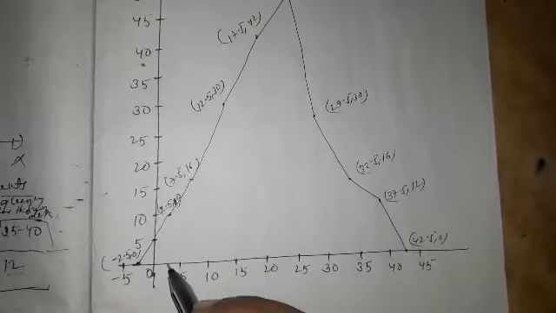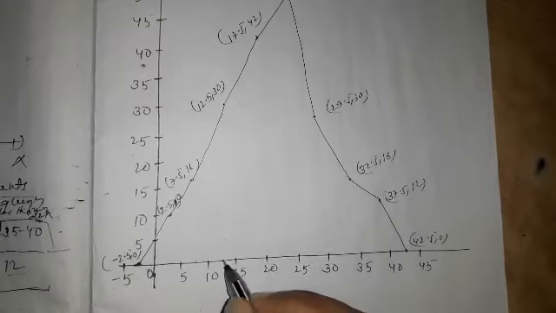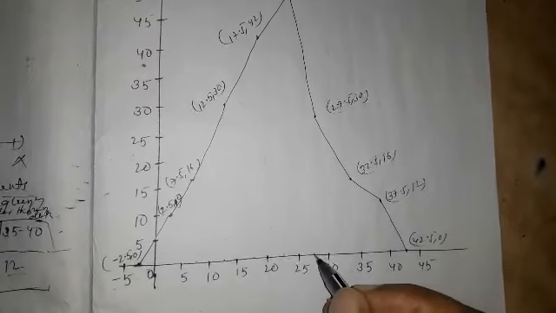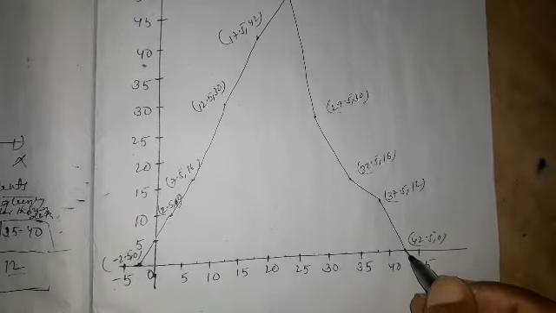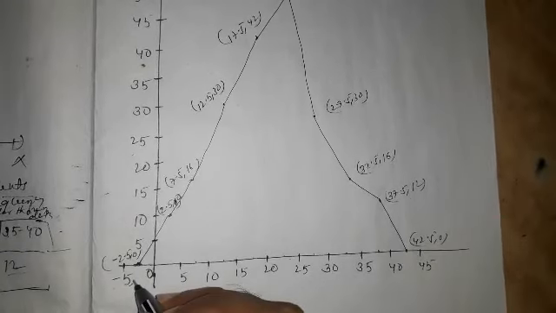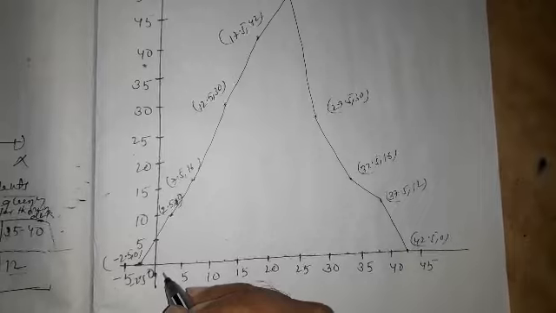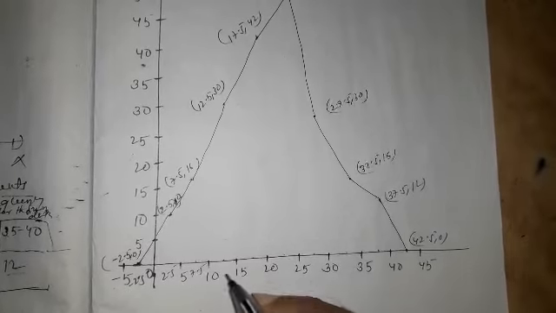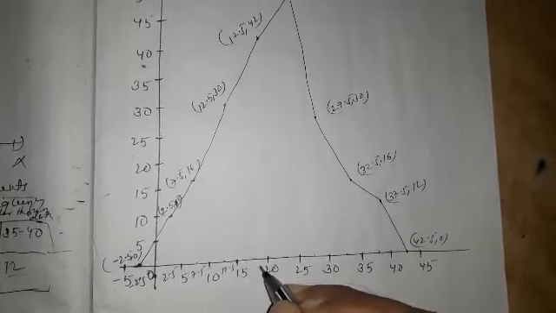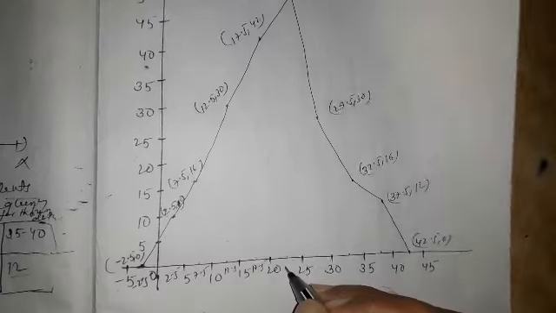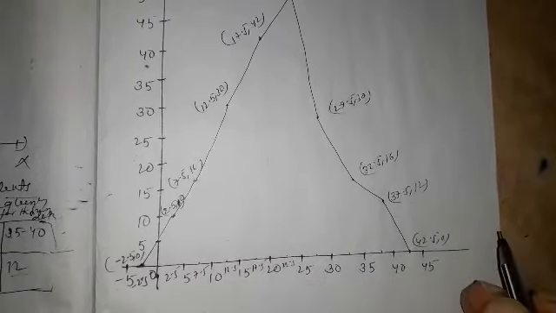We may write them as minus 2.5, 2.5, 7.5, 12.5, 17.5, 22.5 and so on.